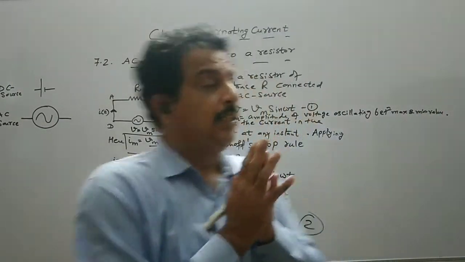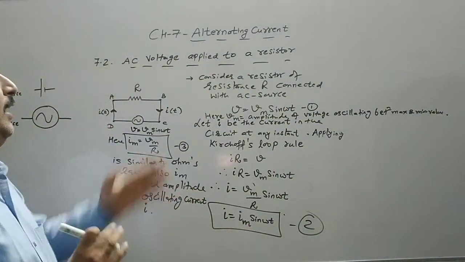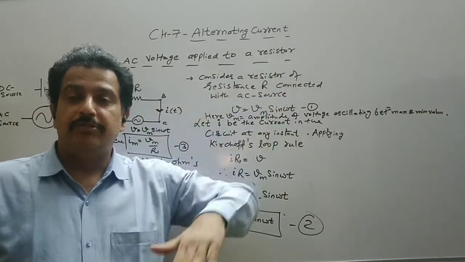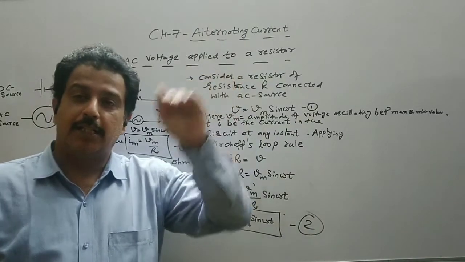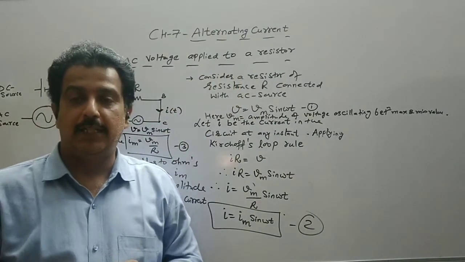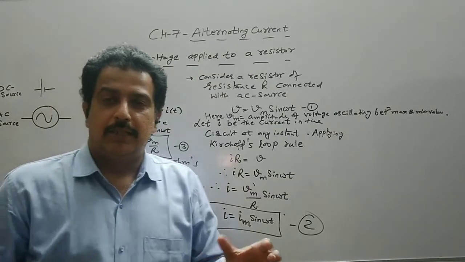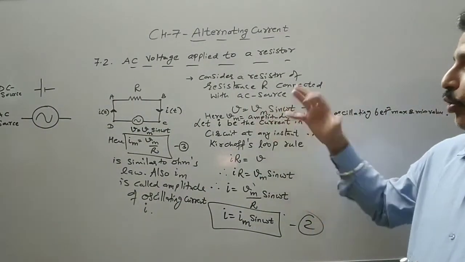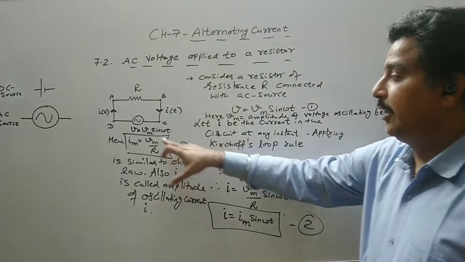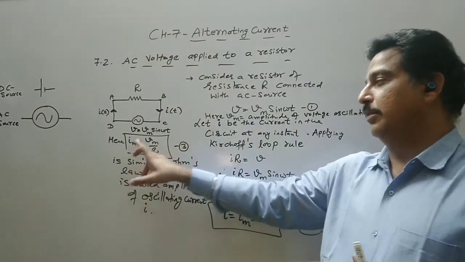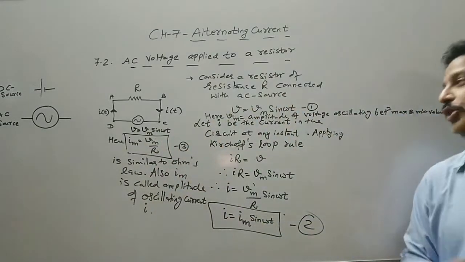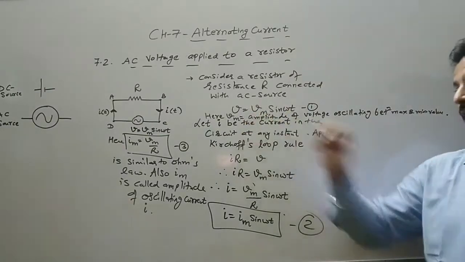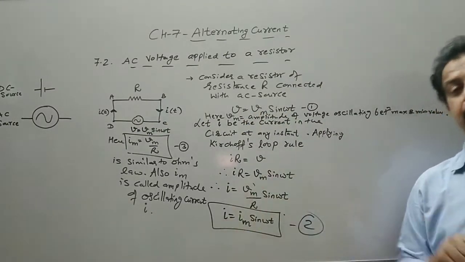So what is our conclusion? That when AC voltage is applied to a resistor, with the passage of time, if the voltage rises, then the current will also rise with it. That is the behavior of Ohm's law. But here the Ohm's law equation is in terms of amplitude, that is, the maximum current is equal to the maximum voltage upon the resistance. Now we have to draw the graph of the instantaneous voltage and the instantaneous current.